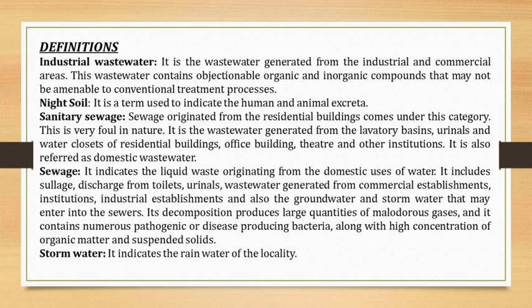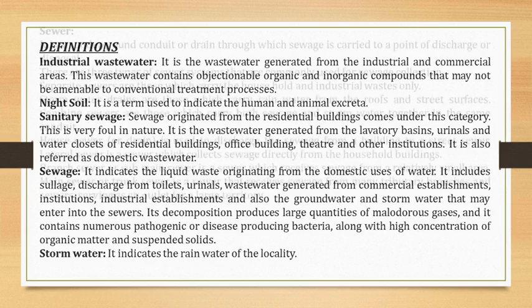Sewage can be collected from institutions, residential areas, and commercial areas. Next term is stormwater. Stormwater indicates the rainwater of that locality.